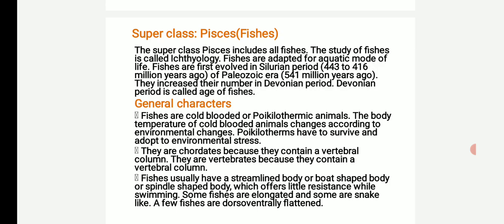Number 3, fishes usually have a streamlined body or boat-shaped body or spindle-shaped body. Boat-shaped body offers little resistance while swimming. Some fishes are elongated and some are snake-like. A few fishes are dorso-ventrally flattened.